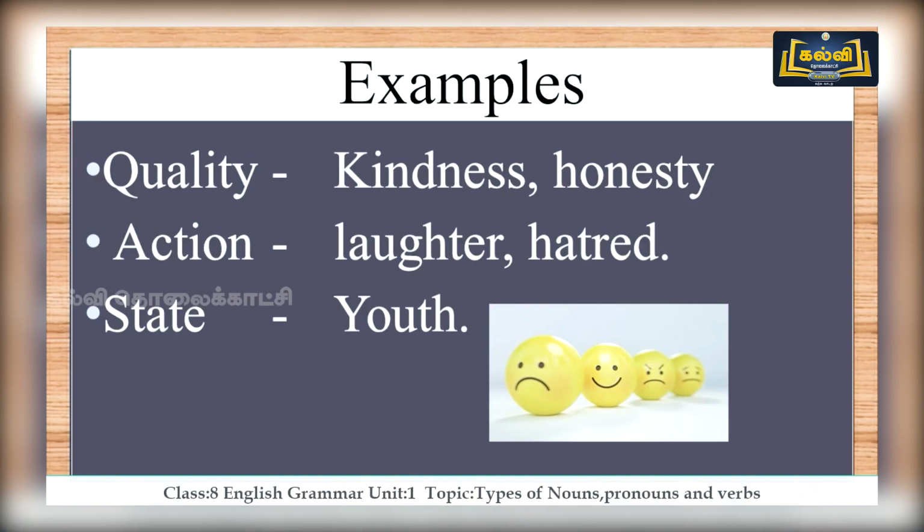You can also list out the qualities which you have. I also tell you that we should have many good qualities. For actions, I have given 2 examples: lawful, hated. And for state, we can say youth, childhood, boyhood, like this. All these states are examples for abstract nouns.